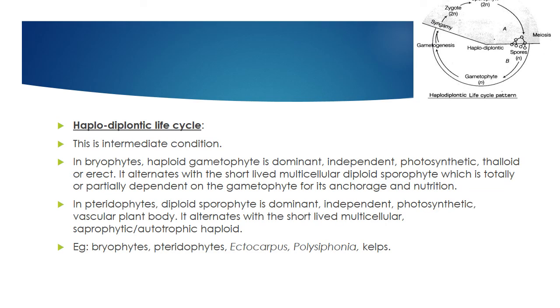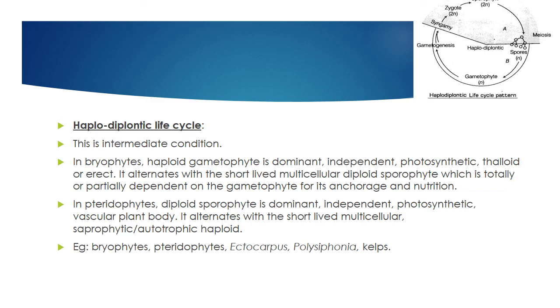Remember. Next, haplodiplontic, like 50-50. Both haploid as well as diploid phases, an intermediate condition. You can see the diagram there. In bryophytes, the haploid gametophyte is dominant, independent, photosynthetic, thalloid or erect. It alternates with the short-lived multicellular diploid sporophyte, which is totally or partially dependent on the gametophyte for anchorage or nutrition. In pteridophytes, the diploid sporophyte is the dominant, independent, photosynthetic, vascular plant body. It alternates with the short-lived multicellular saprophytic autotrophic haploid gametophyte.